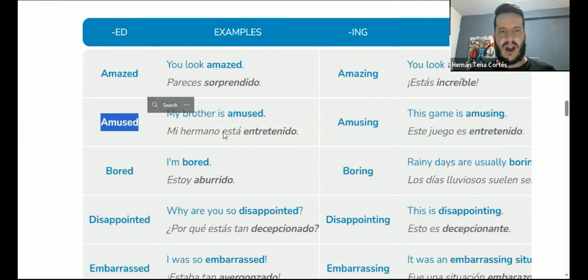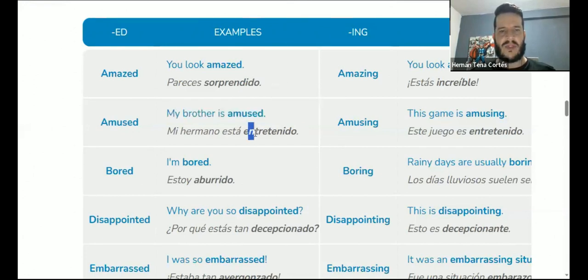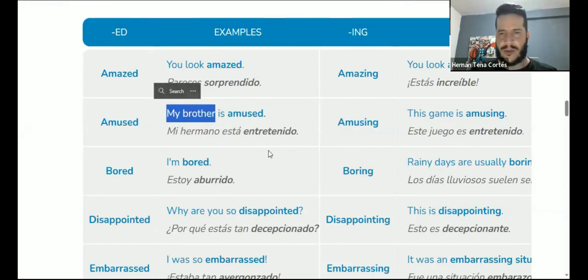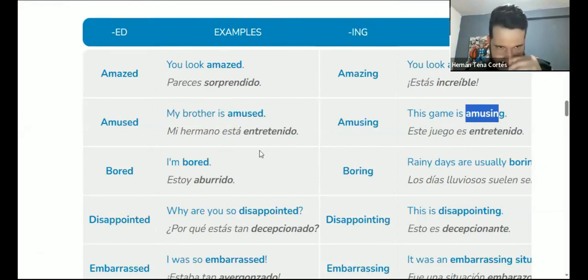Amused, entretenido. My brother is amused. So this is what his brother feels, the emotion that the brother feels. But if we say this game is amusing, amusing is what the game makes us feel. El juego nos da esa emoción a nosotros.